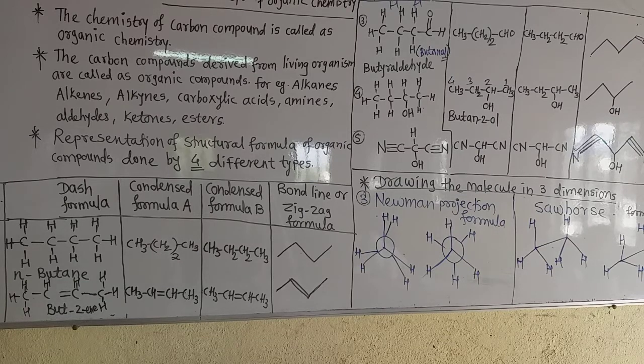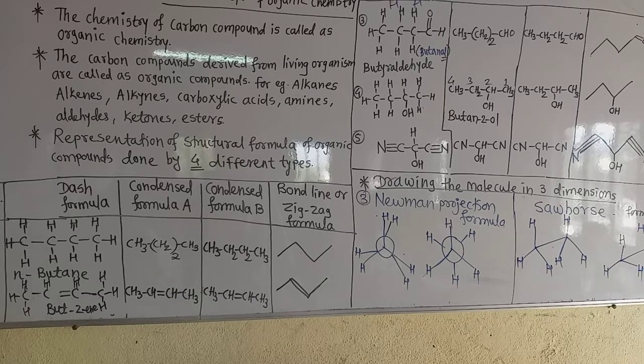The remaining 3 bonds of each of the 2 carbon atoms are drawn like spokes of a wheel. Conventionally, the 3 bonds of the front carbon radiate from the center of the circle, and the 3 bonds of the rear carbon radiate from the circumference of the circle. In this way, they show the representation of the ethane molecule by 2 different methods. Remember that the center of the circle is the front carbon and the circumference of the circle is the second carbon.